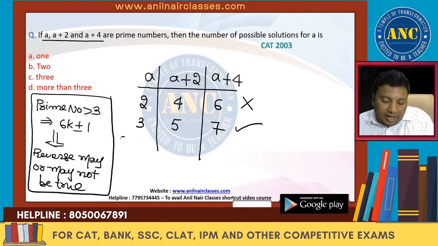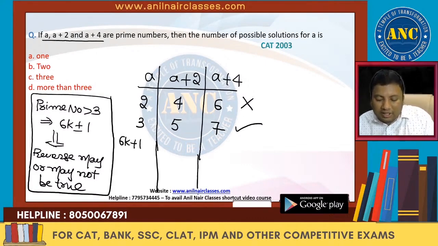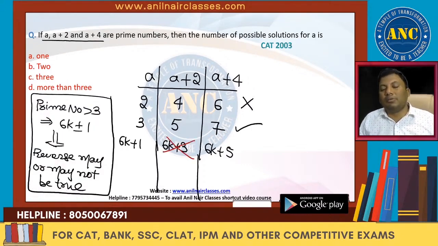Any prime number greater than 3 is 6k plus 1 or 6k minus 1. If it is 6k plus 1, then A plus 2 is 6k plus 3 and A plus 4 is 6k plus 5. 6k is divisible by 3, and 6k plus 3 is also divisible by 3. If any number is divisible by 3, how can it be a prime number?